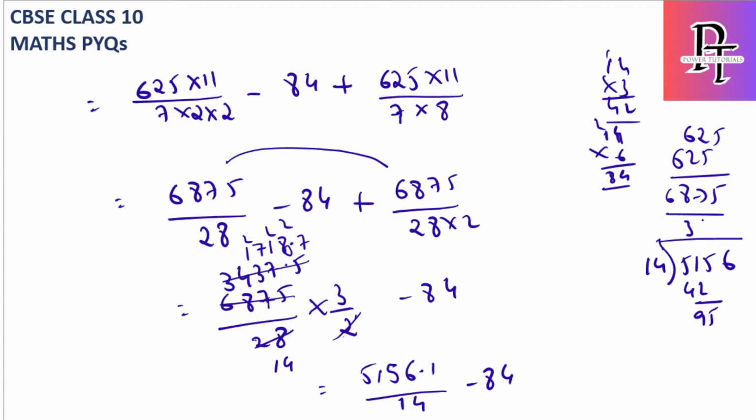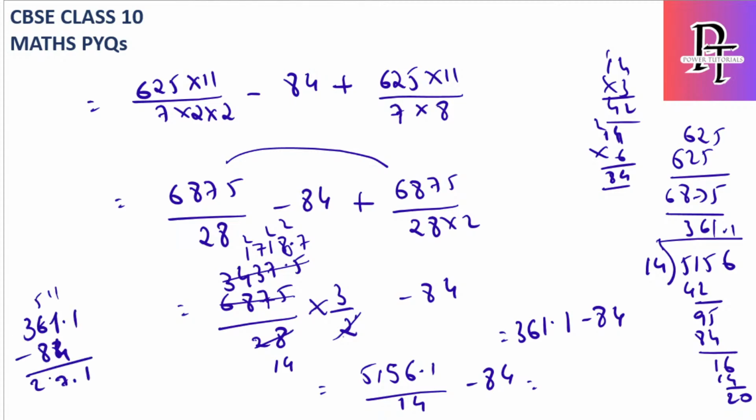So roughly I can say this value is 361.1 minus 84. Okay, so 361.1 minus 84, if I do it, we get 277.1. So the final answer is 287.1 centimeter square.